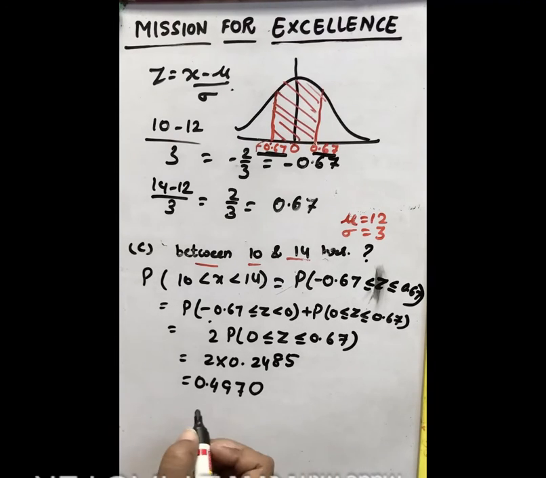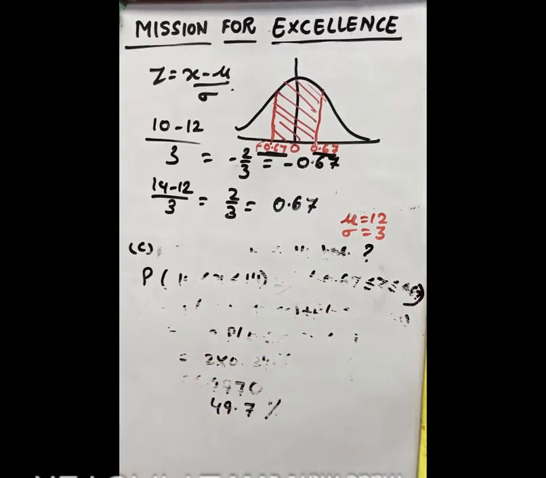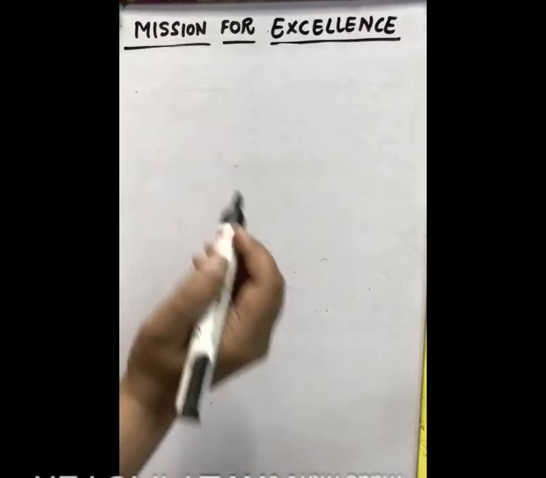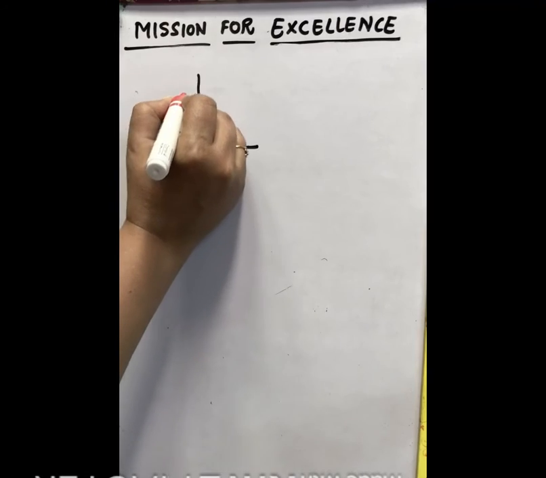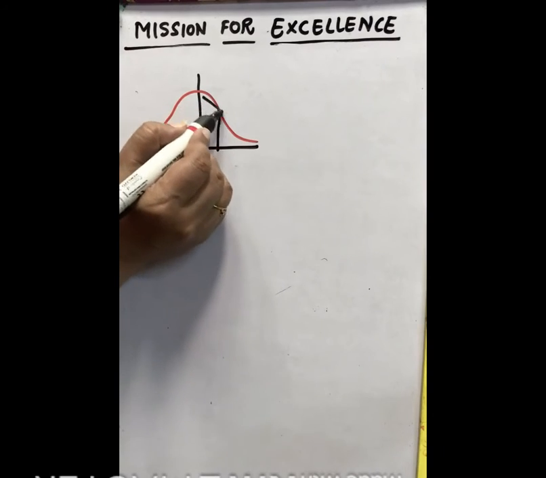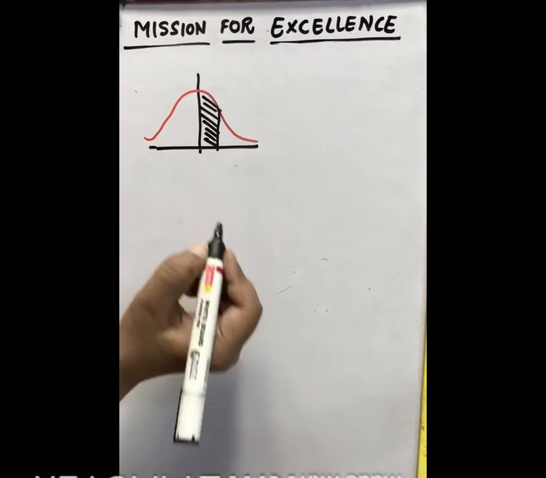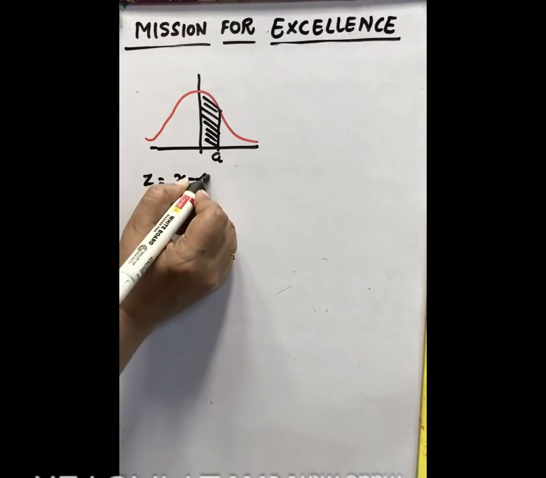When you convert it to percent, you will get 49.7%. So in this way we can do the less than or greater than. In the exceptional case, suppose you have an area like this, and you have to calculate the value in this region, and suppose this value comes out to be A when you put it in the formula Z equals X minus mu by sigma.